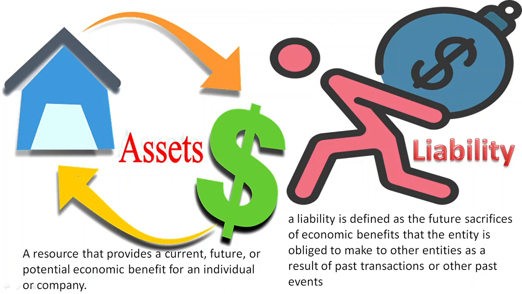For example, if you own a house, you can sell it in future and it will provide you some economic benefit in future. You can earn from it in future, or maybe today you are earning out of it. So that is an example of an asset, something that has the potential of bringing you some economic benefit. However, liability is the burden that you hold.